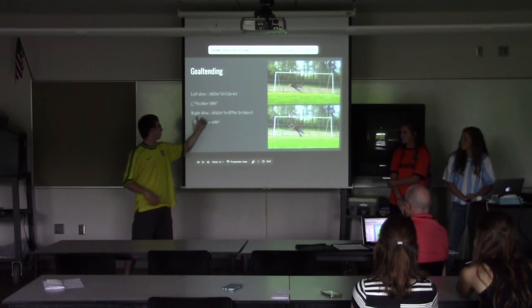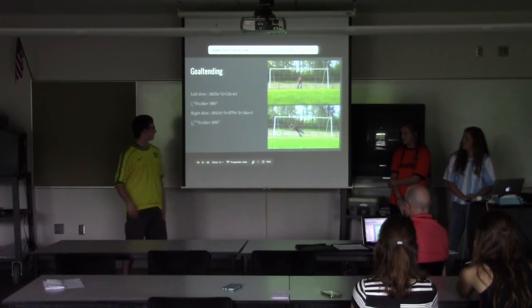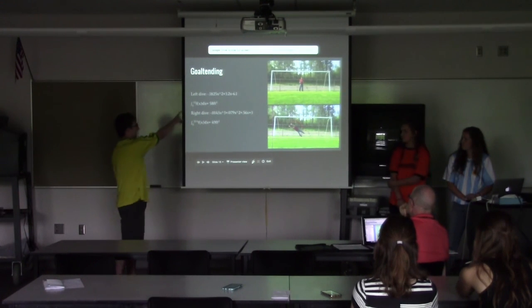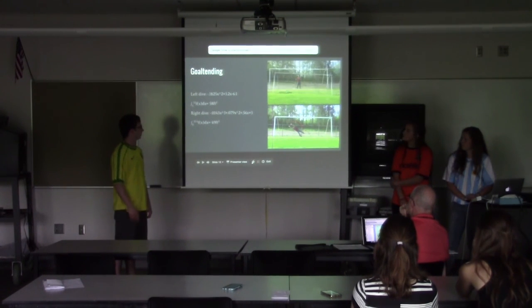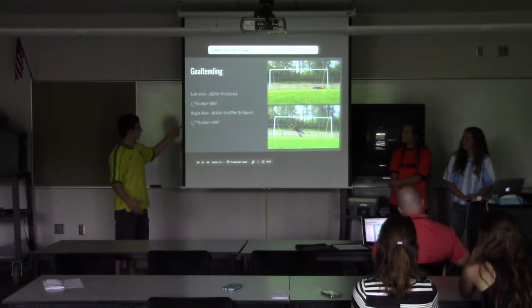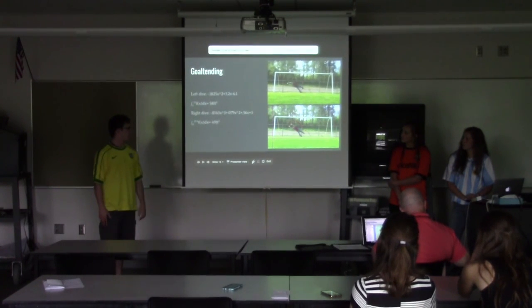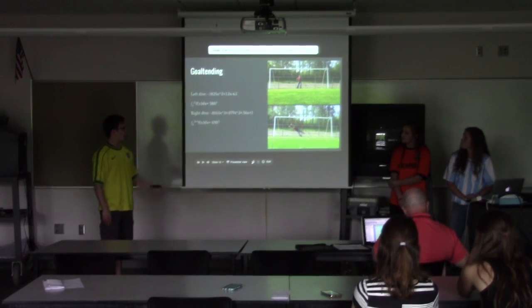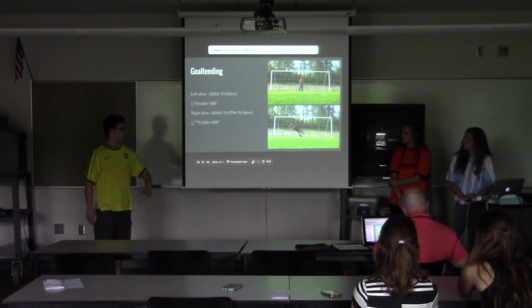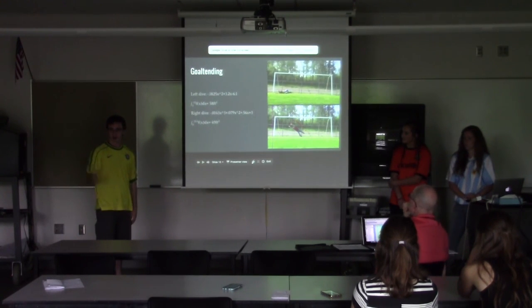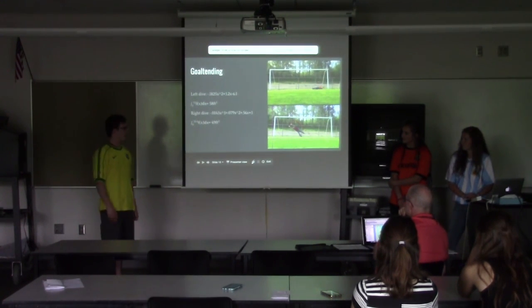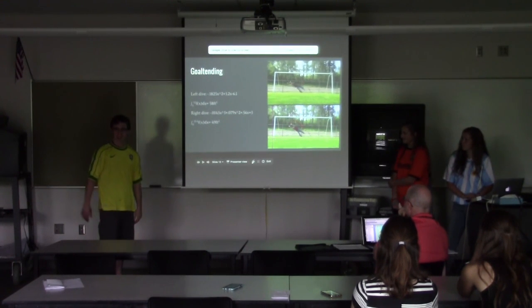So that one. And this is for my right dive. And then this is integrating them to find that, so 58 feet and 49 feet, that's 107, which with a goal that is 8 by 24, so 192 feet, I'm covering just over half of that goal, which is pretty sad.